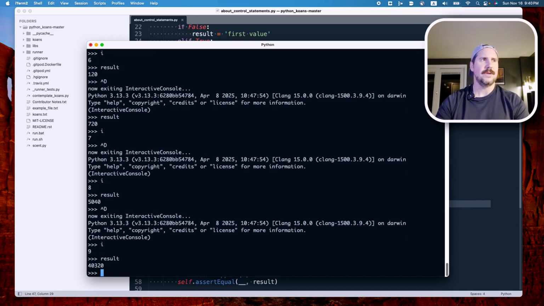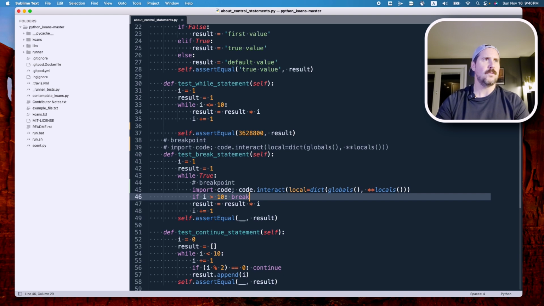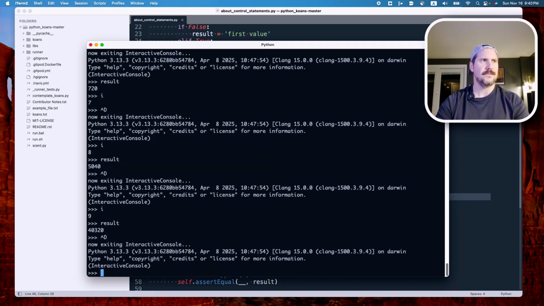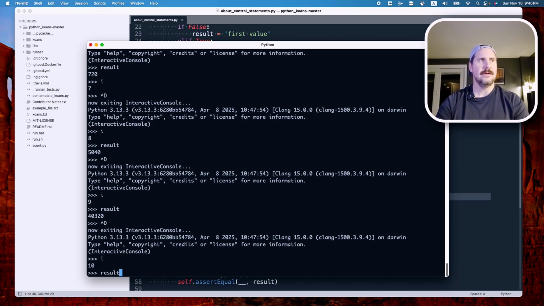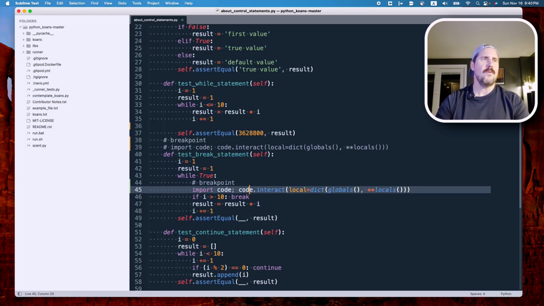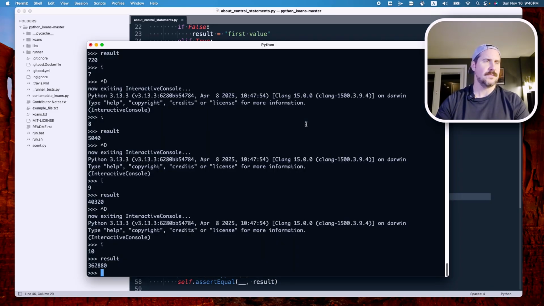I is now 9. Okay, so I is 9 at this current point. So we would expect it to go through again. Control D. Now I is 10 and result is that. So we have hit this point. I is currently 10, but it's not greater than 10. So I would expect this to go through again.